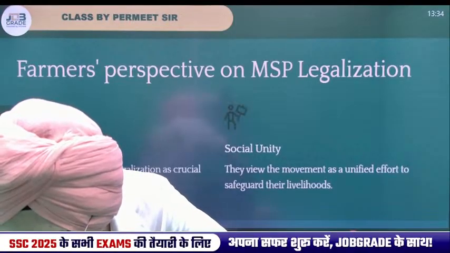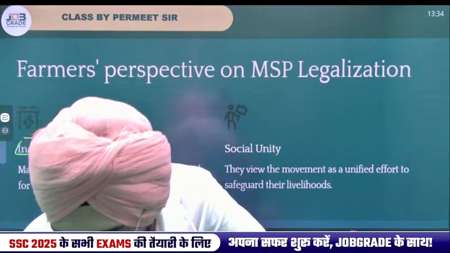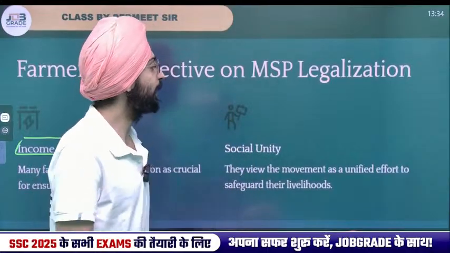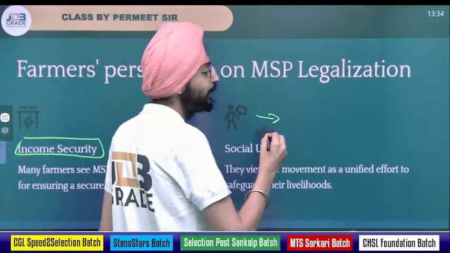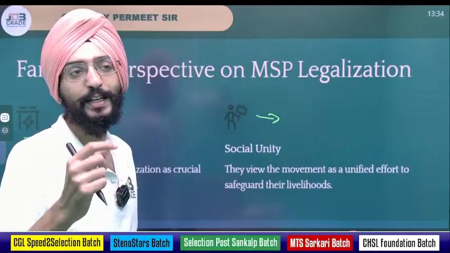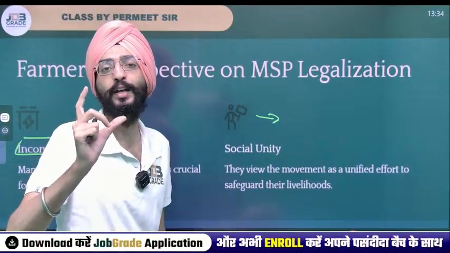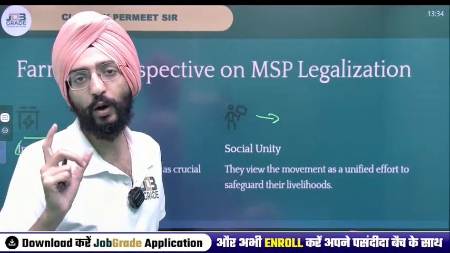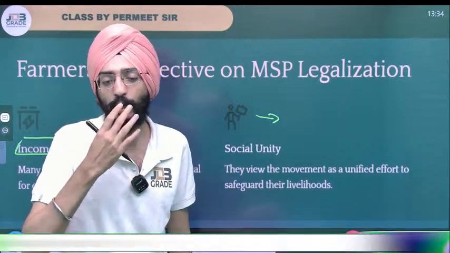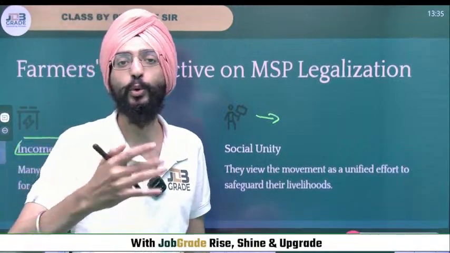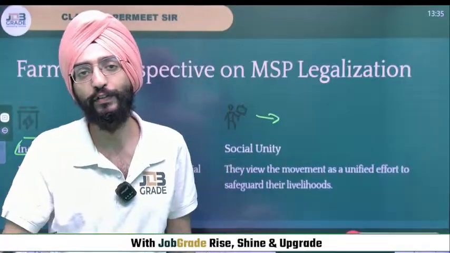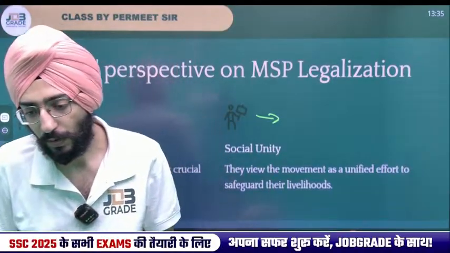Why is government not giving MSP? Government is giving MSP, but it's given only on a few crops. It announced MSP for 25 crops, but it's been given effectively for only two crops on the ground, wheat and rice. Otherwise, it's announced for 25 crops, including sugarcane, for which we call it FRP, fair and remunerative price.